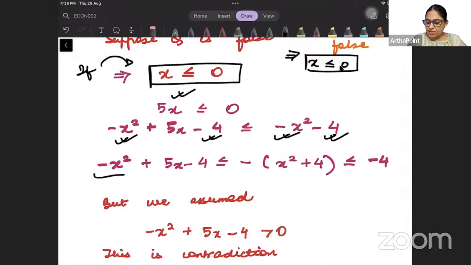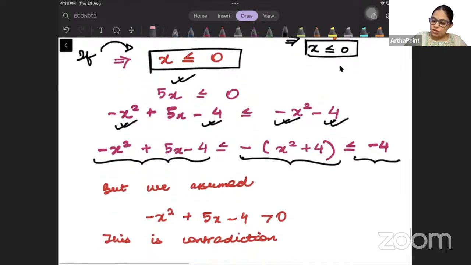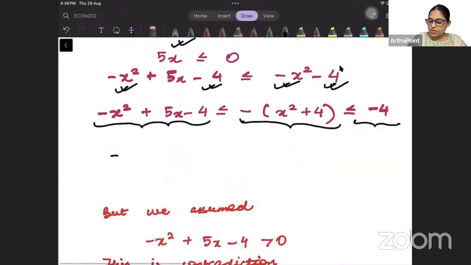So I will get something like this, that minus x square plus 5x minus 4 is less than minus of x square plus 4. Right? And I know that this is negative, this is less than minus 4. हाँ, तो यहां से हमारे पास ये आ जाएगा that minus x square plus 5x minus 4 will come out to be negative.